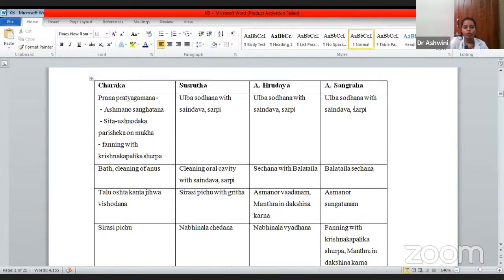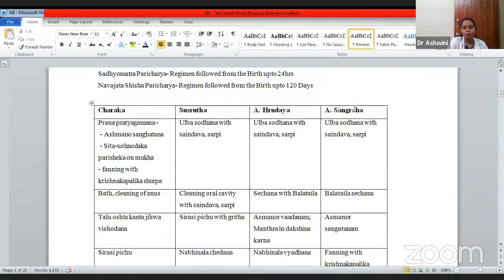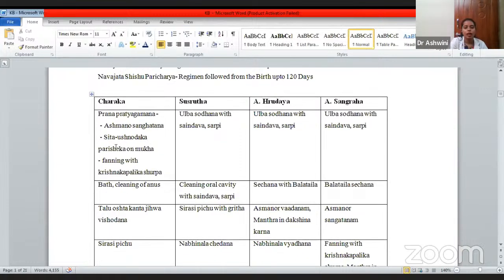Now coming to Paricharya. Charaka, Sushruta, Ashtanga Hridaya and Ashtanga Sangraha have mentioned all the Paricharyas, but they have not told them in the same order. Some have given preference to certain procedures first. So first we will learn Charaka. He mentions Prana Pratyagamana. Prana Pratyagamana is nothing but resuscitation.